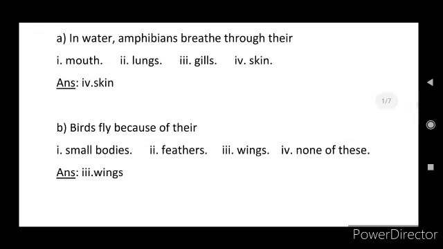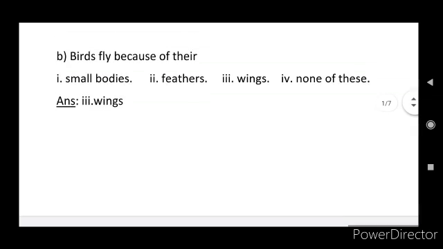Next question, B: birds fly because of their: first option small bodies, second option feathers, third option wings, fourth option none of these. Here, birds fly with the help of wings, right? So the third option is the correct option. Birds fly because of their wings.